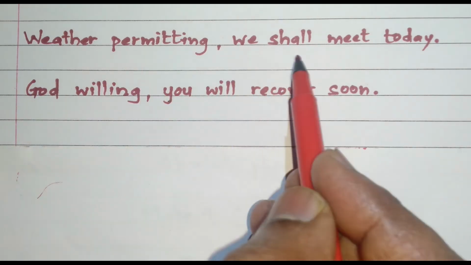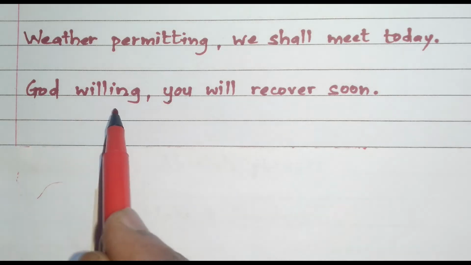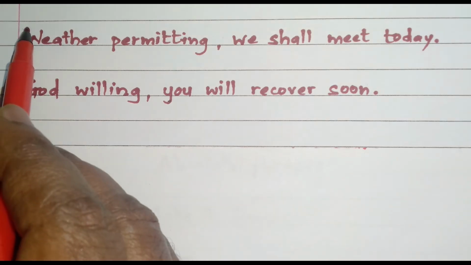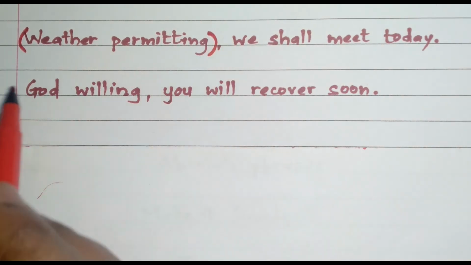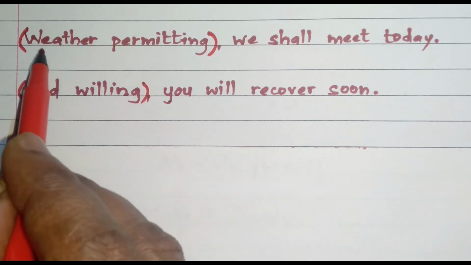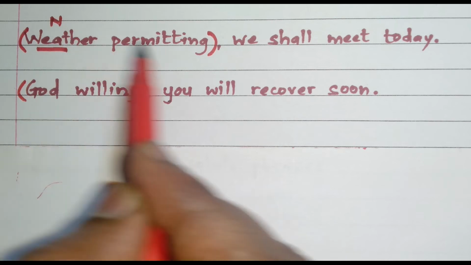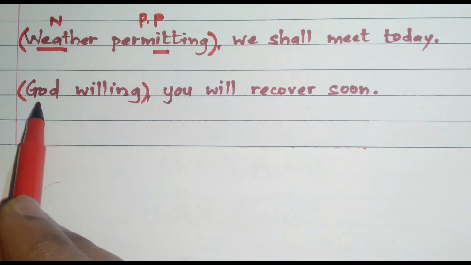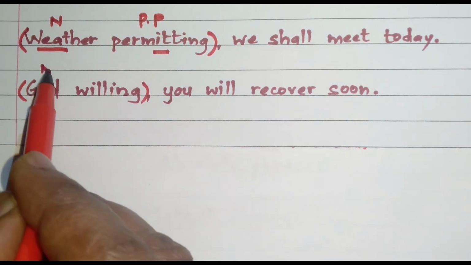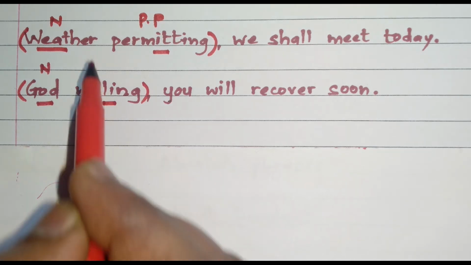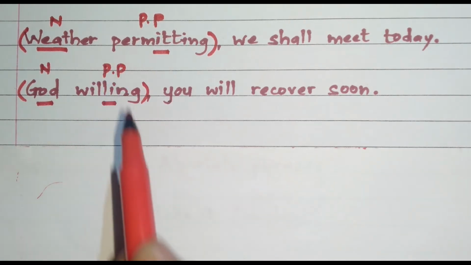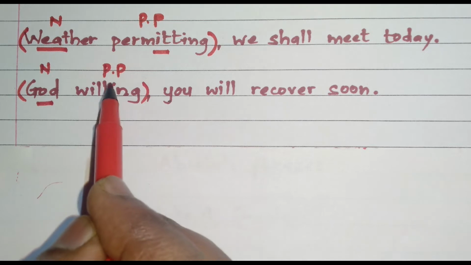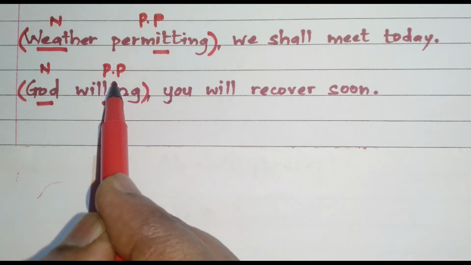Weather permitting, we shall meet today. God willing, you will recover soon. Here, look at the phrases weather permitting and God willing. Weather is a noun followed by permitting, which is a present participle. Similarly, the word God is a noun followed by willing, which is a present participle. So these are phrases where a noun is followed by a present participle.